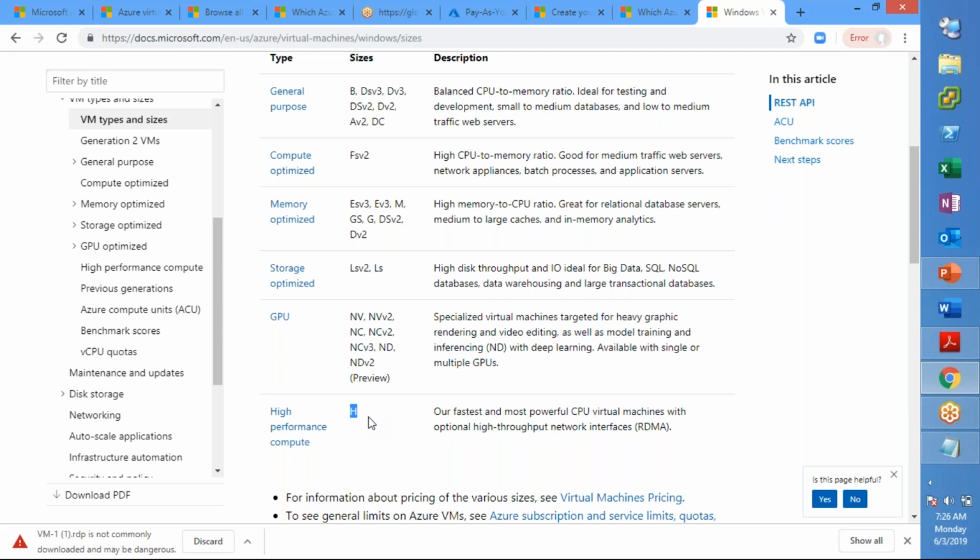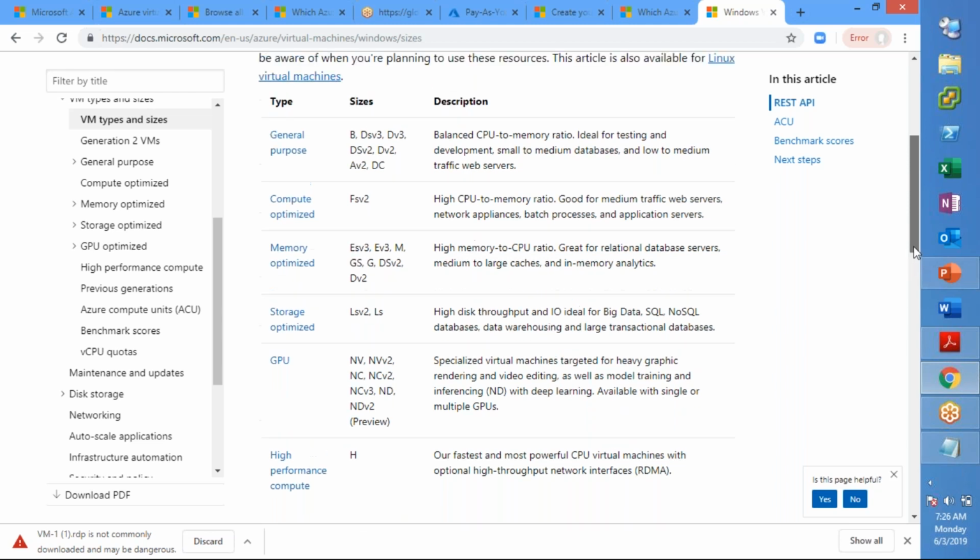Now let us say that you are into a dev test environment and you are doing some testing and so on, then you can go with general purpose. And for anything beyond that, you just take a call based on your requirement, whether you want to go with compute optimized, memory optimized, storage optimized, or GPU, right?